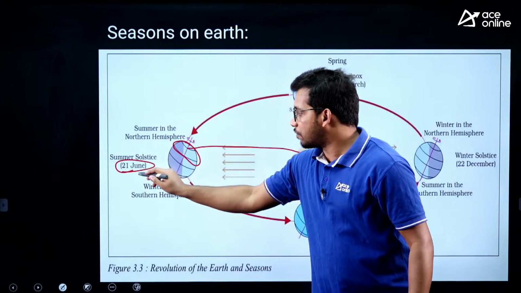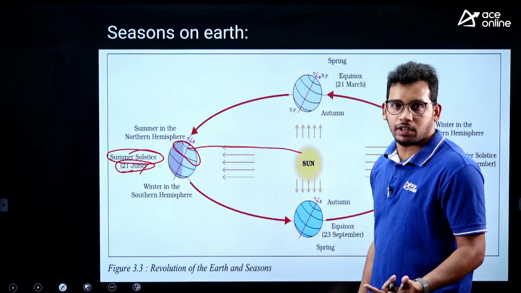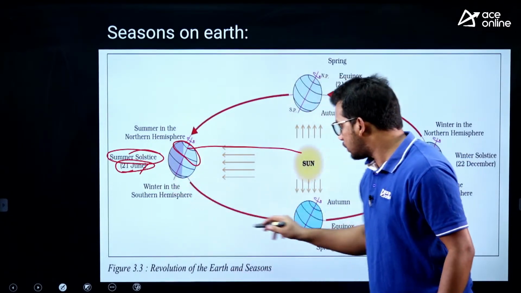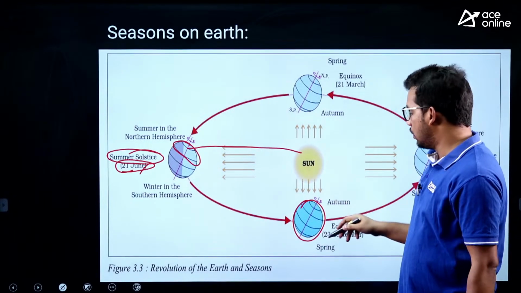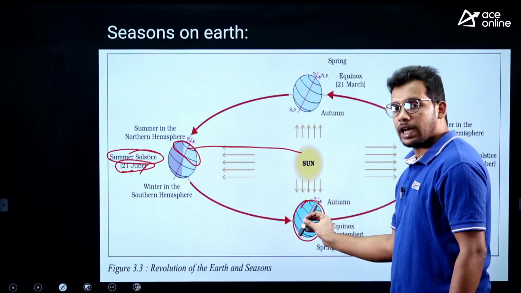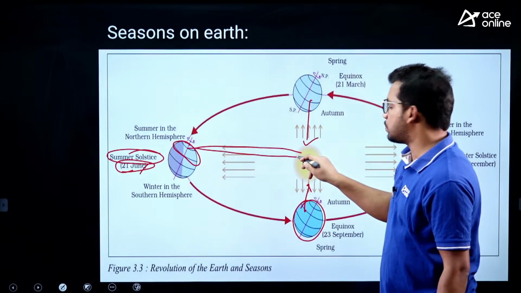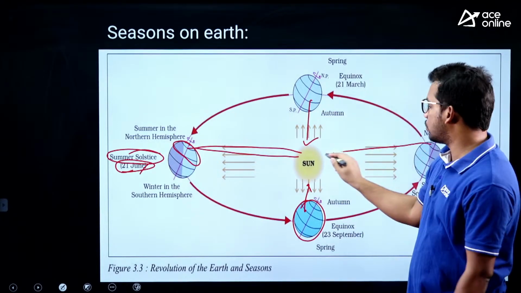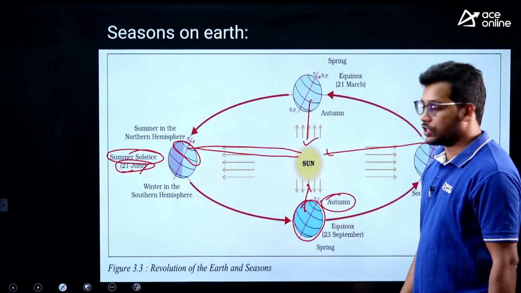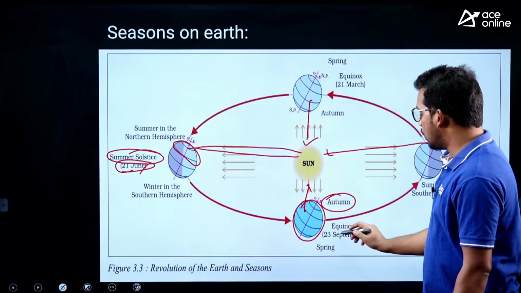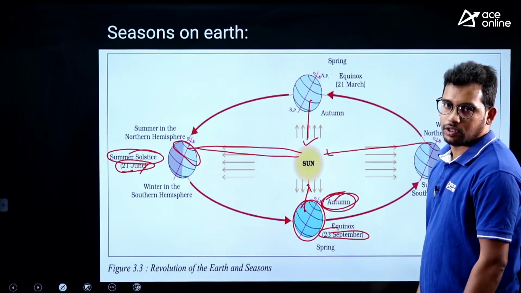After 3 months, after June, this is called the summer solstice, that we are experiencing now. After 3 months, it will be in this position as Earth is revolving. Now this is called the equinox because the distance is the same from here to here, but the northern hemisphere has lesser distance when compared to this region. So this is called the autumn season. For the northern hemisphere, on 23rd September, it is autumn season, right?